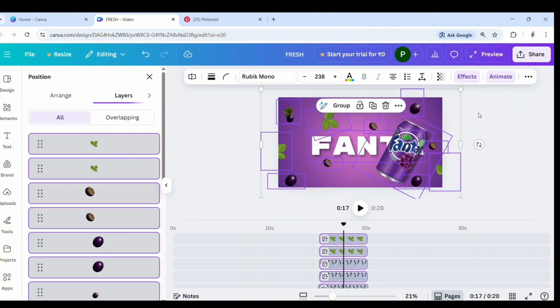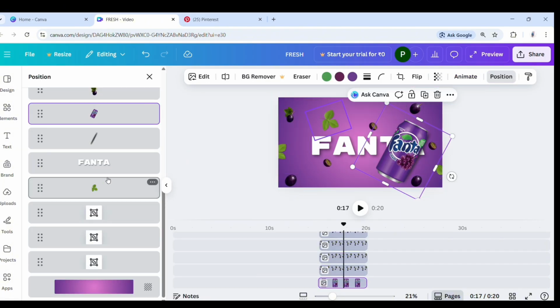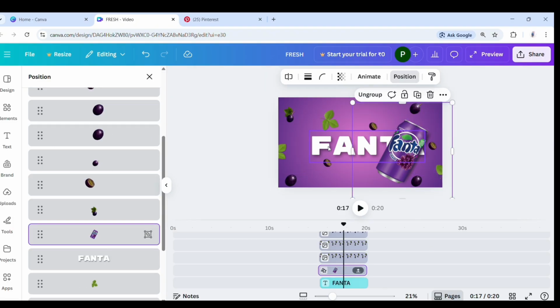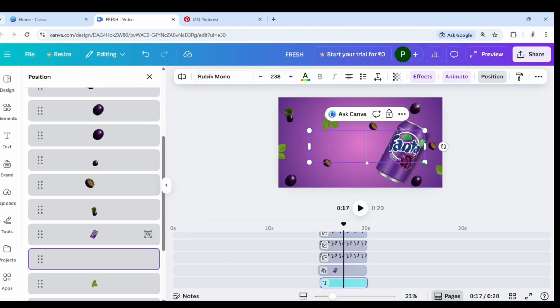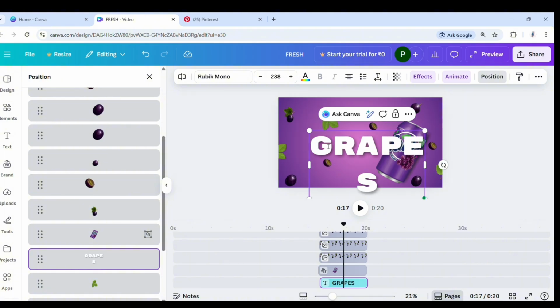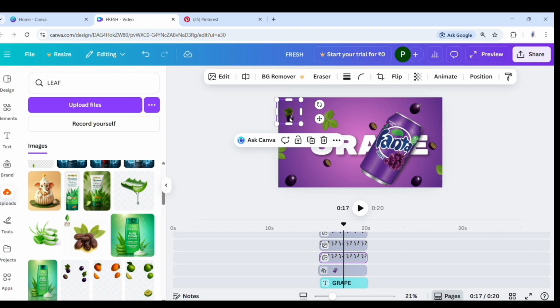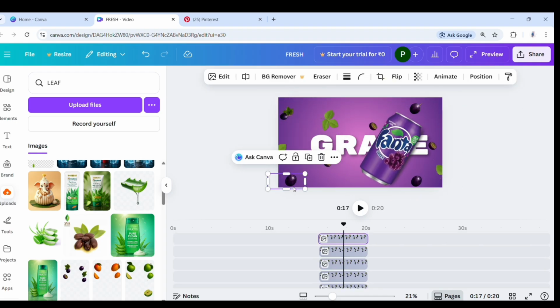Then ungroup it. First change the text. And put the text behind the can. Now change the can position a little more and move the grapes or leaves.